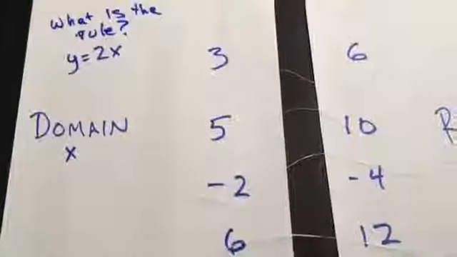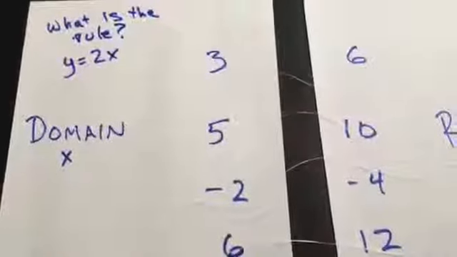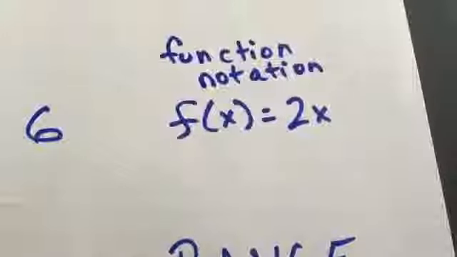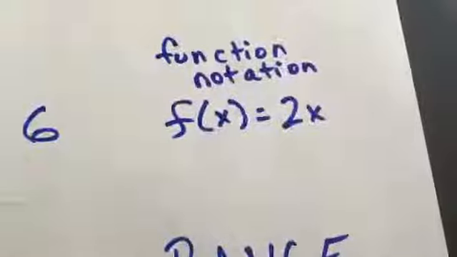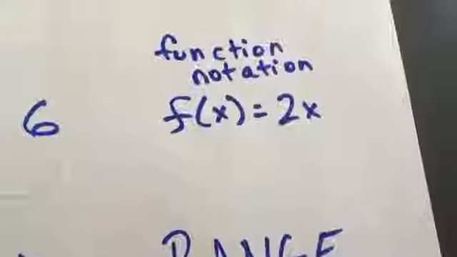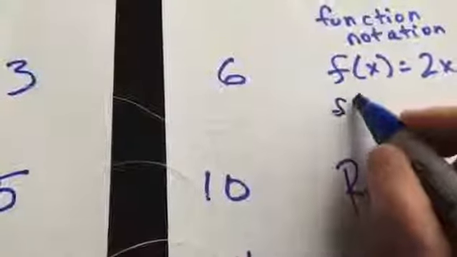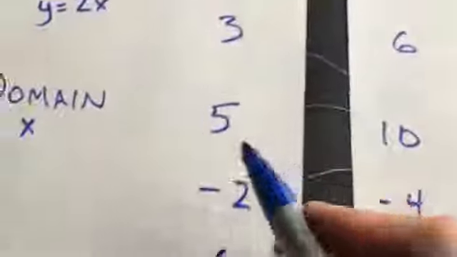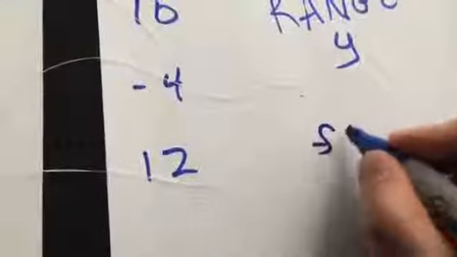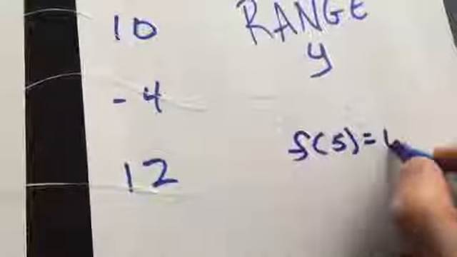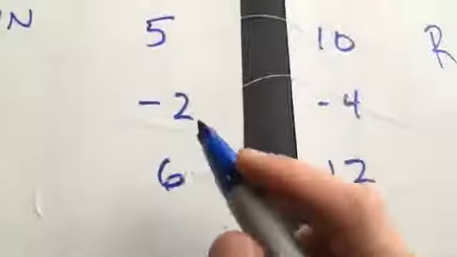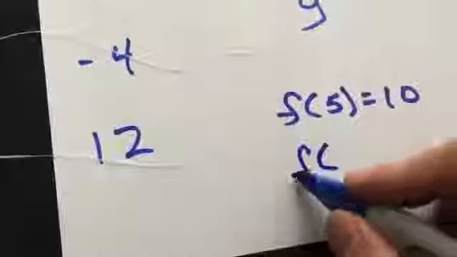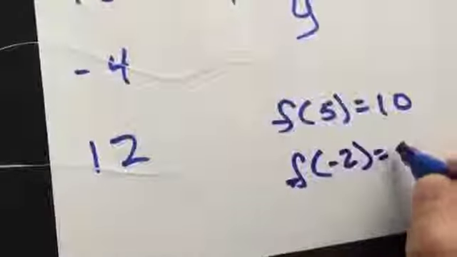We're going to learn a more sophisticated way to do this, though. It's called function notation. We read it as f of x: f of x equals 2x. That's the general rule, but if I want to show something specific, I'll put the domain number in the parentheses, and it equals the range number. Try it with 5 and 10. f of 5 equals 10. We can try it with negative 2 and negative 4 too. f of negative 2 equals negative 4.